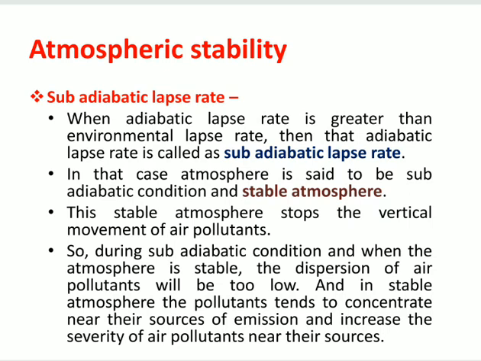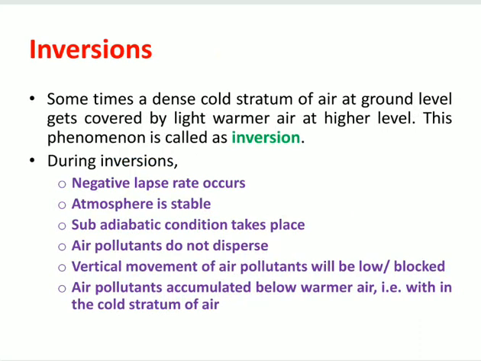And whenever the atmosphere is stable, accumulation of pollutants will take place. So in that case, the effects of pollutants on the human body or environment will be there, and it is to be considered. So in the sense of air pollution, an unstable atmosphere is better for human beings, and in case of air pollution, a stable atmosphere is worse or very harmful to human beings when pollutants are there.